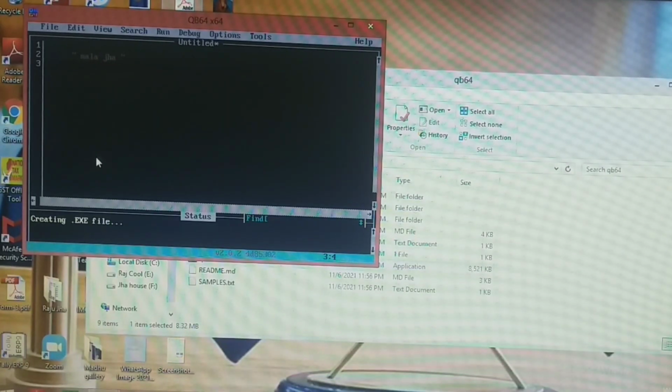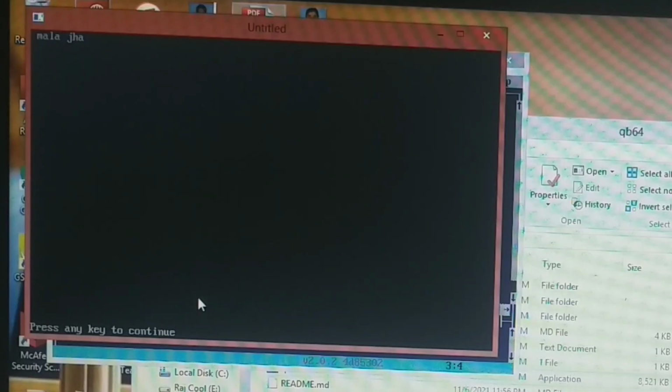So now it will definitely take some more time for creating the .exe file. So let's wait for that. So this is basically the result, where you can see that Mala Jha is printed now. So I hope this installation process is clear to your mind.